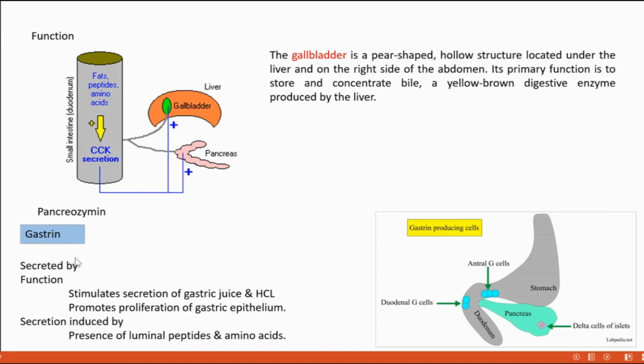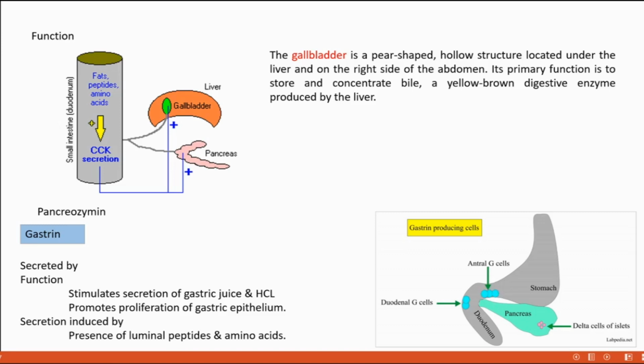Then gastrin, the next hormone. Gastrin is secreted by the mucosal cells of the duodenum and pyloric stomach. Mainly, gastrin is secreted by mucosal cells of which parts? Pyloric. What is pyloric? It's the last portion of the stomach.